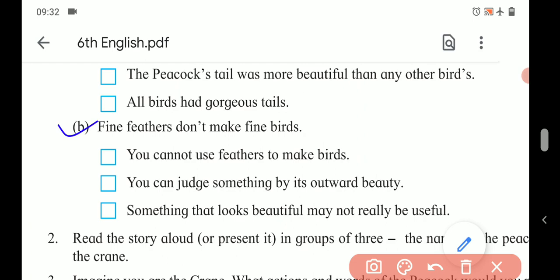Second sentence, fine feathers don't make fine birds. So it is a proverb. What is its meaning? You cannot use feathers to make birds. No, it's not. You can judge something by its outward beauty. No, it's not. Something that looks beautiful may not really be useful. It is proper, right? Because the peacock who has beautiful feathers, a beautiful tail, still can't use it to fly high. So it is beautiful, but it is not really useful. So the last option is correct. Next,